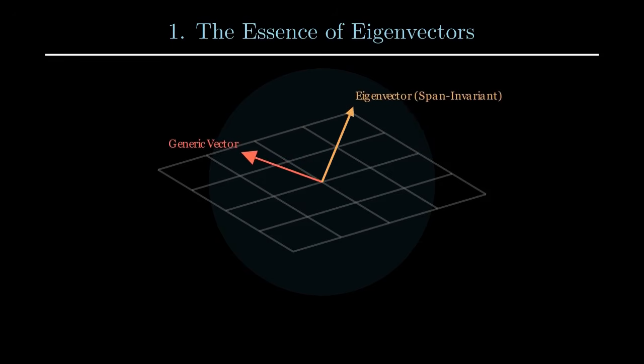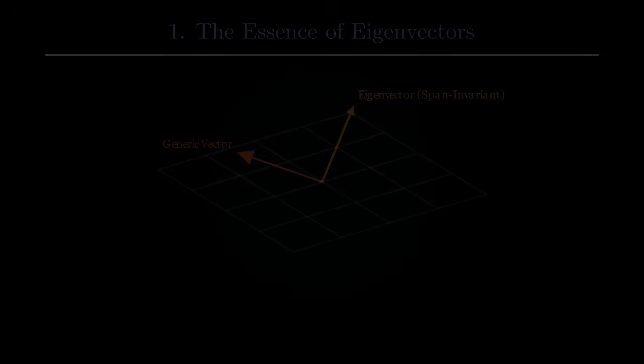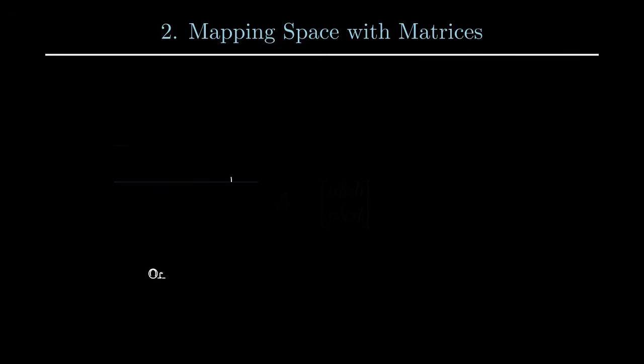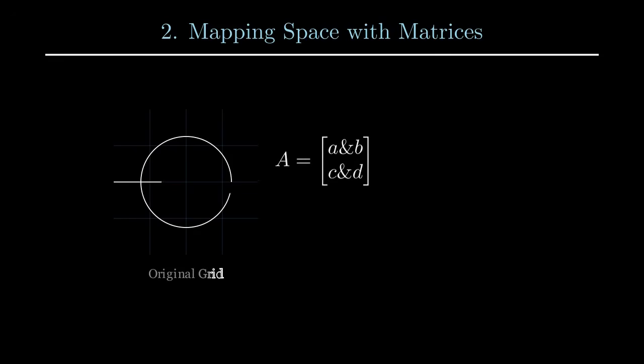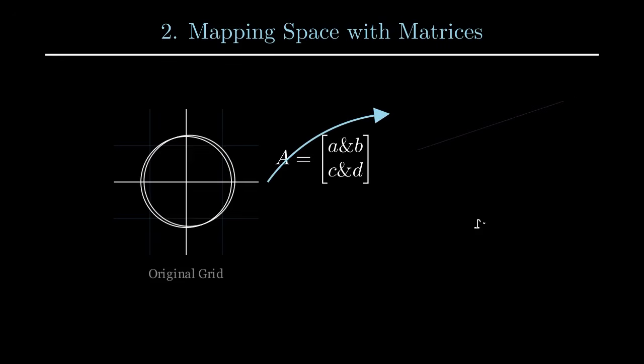But within this complex dance, there exist special, almost magical vectors that behave differently. These are the eigenvectors, and they are the key to understanding how math measures fundamental properties like stretch, variance, and energy. A linear transformation is essentially a function that takes a vector as input and outputs another vector, while preserving straight lines and the origin. Think of it as mapping every point in space to a new point.